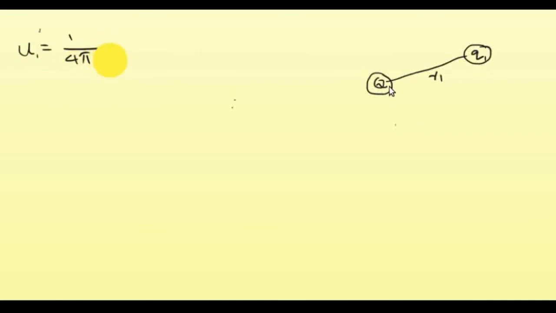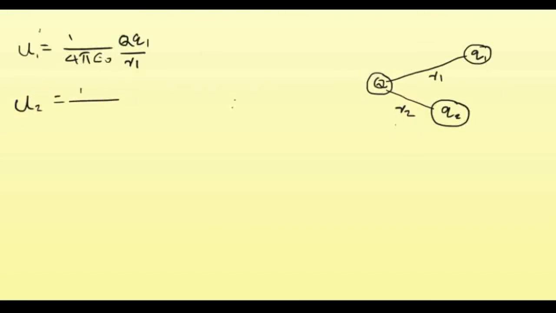So notice that Q is the charge present initially. Q1 is brought from infinity to a distance R1 from the charge Q. Then its potential energy is 1 by 4 pi epsilon 0 Q Q1 by R1. Now for a second charge Q2 at a distance R2 from this bigger charge Q,